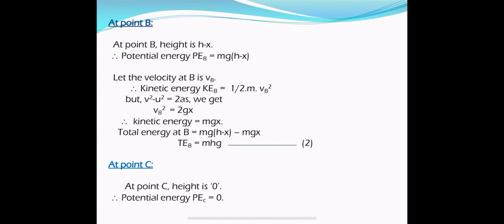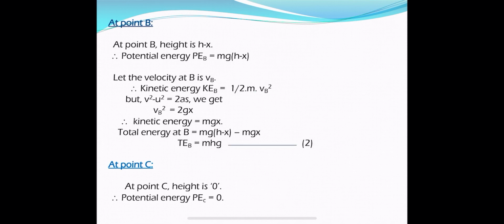Now let us find total energy at B. Total energy at B is equal to potential energy plus kinetic energy. So mg into h minus x plus mgx, that gives mgh. So total energy at point B is equal to mgh. Let it be equation number 2. And the only remaining point is C. Let us find the total energy at point C.